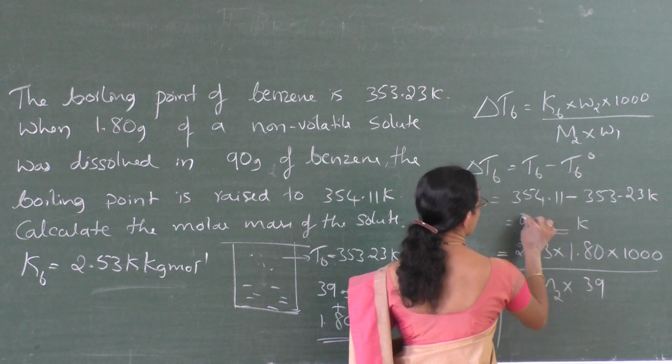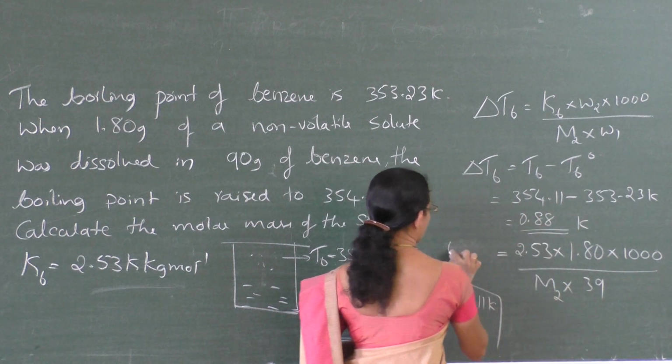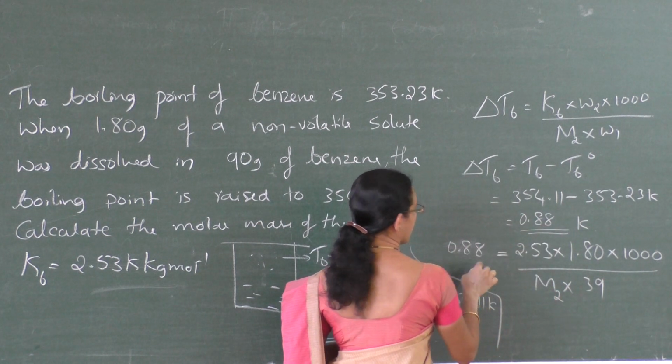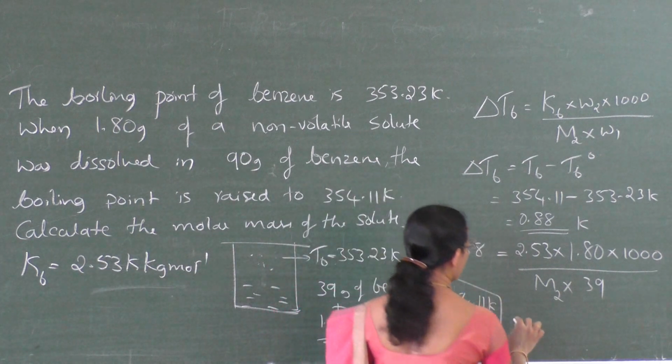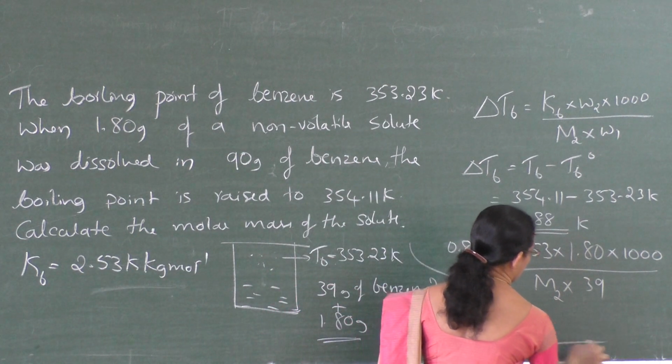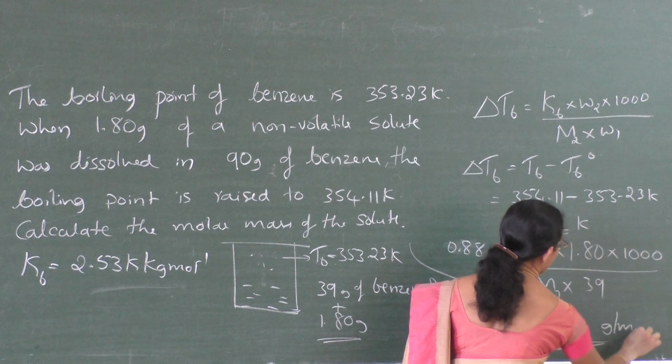This value is 0.88 Kelvin, and get the value of M2, its molar mass in gram per mole.